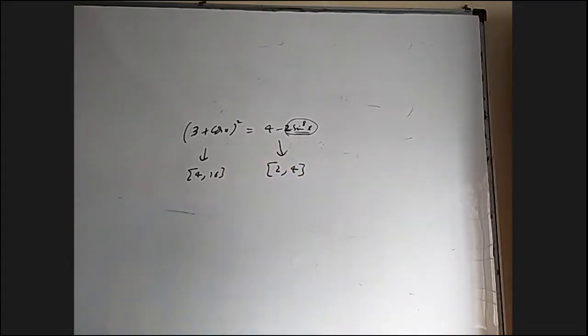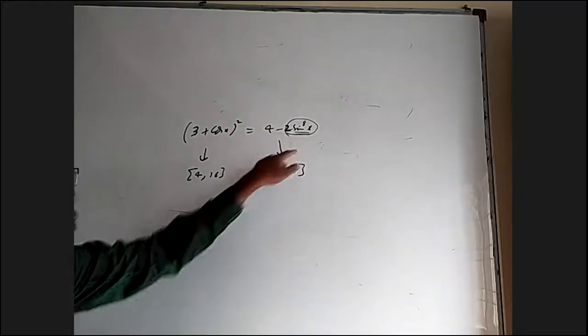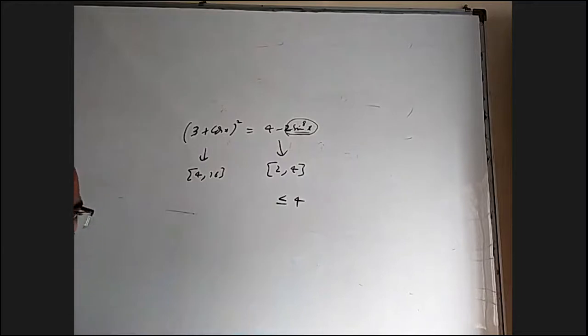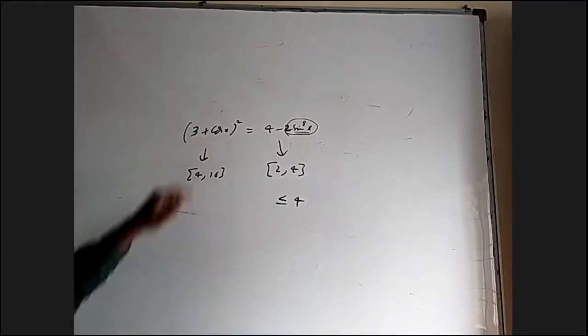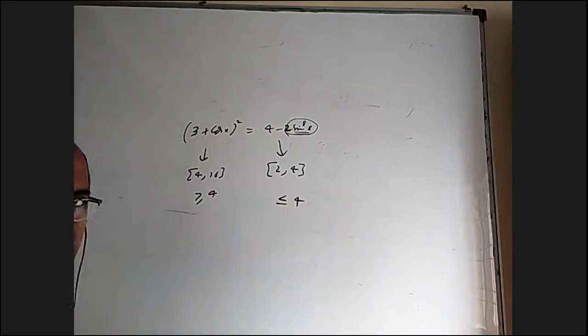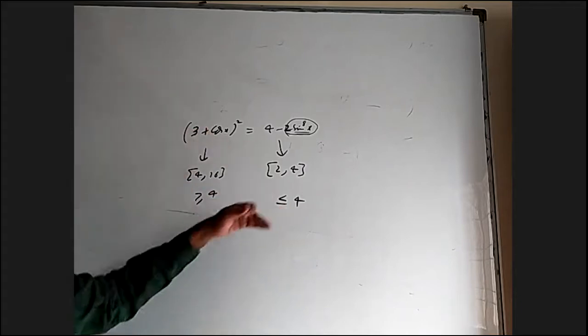Now, 4 minus a positive number, basically RHS is less than or equal to 4. Here the minimum value is 2, so the LHS is greater than or equal to 4. LHS is greater than or equal to 4, RHS is less than or equal to 4. Can they be equal? The only chance they can be equal is when both are 4. Otherwise, something more than 4 cannot be equal to something less than 4.